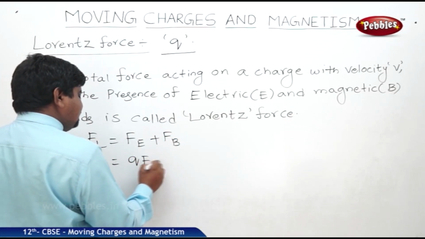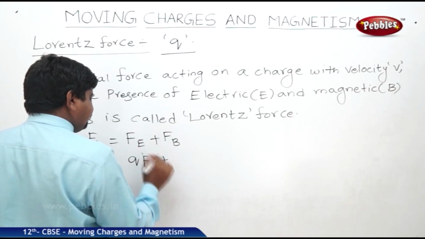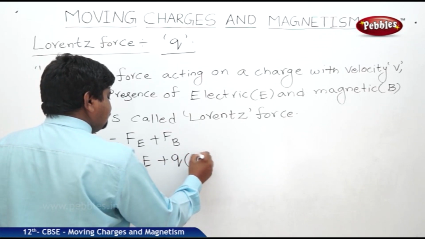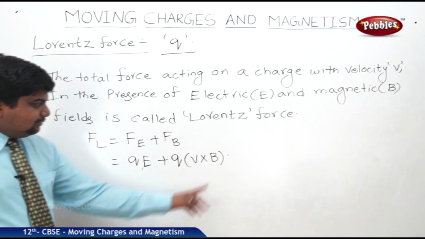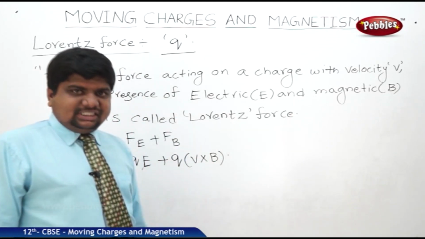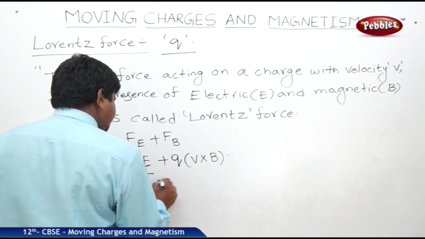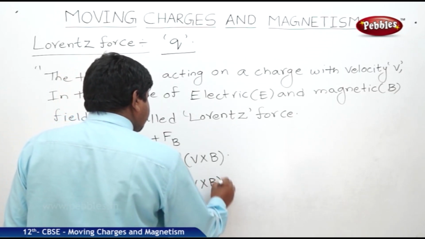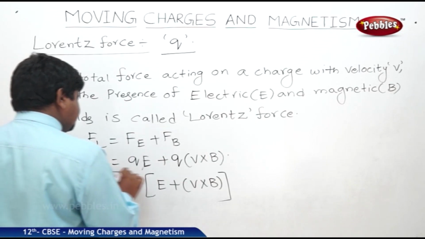QE, because the electrostatic force equation is QE. Next, what is FB? Q into V cross B. Here B is the magnetic field and V is the velocity of the charge. If you take Q common, we get Q into E plus V cross B. This is the expression for Lorentz force.